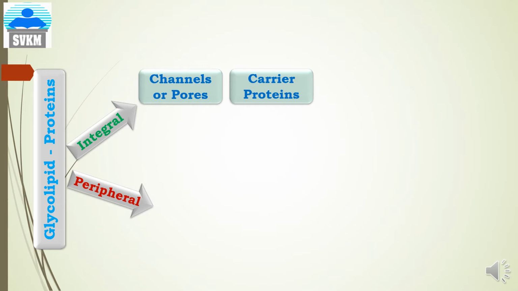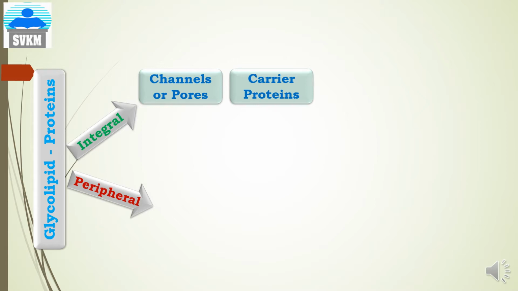Integral proteins also function as carrier proteins. If the drug is water-hating or lipid soluble, then lipid-soluble drugs can be transported through the lipid bilayer of the plasma membrane.